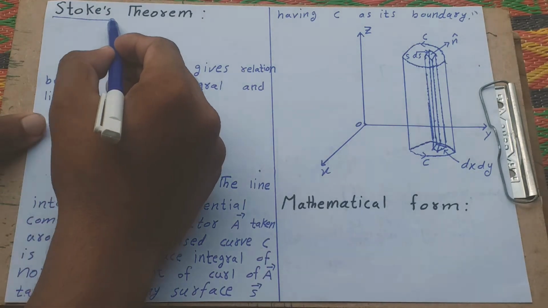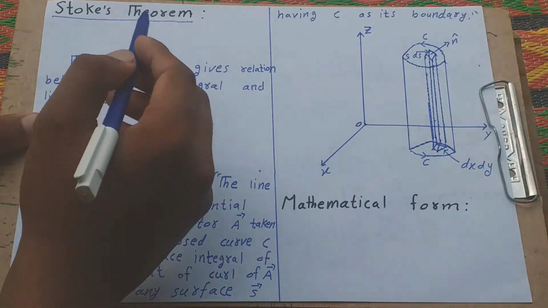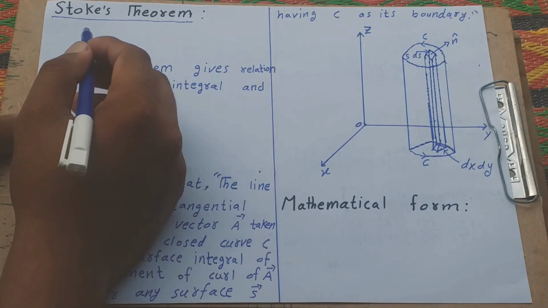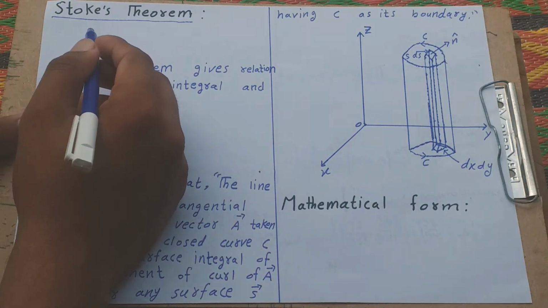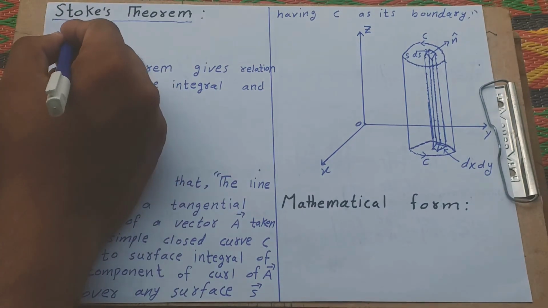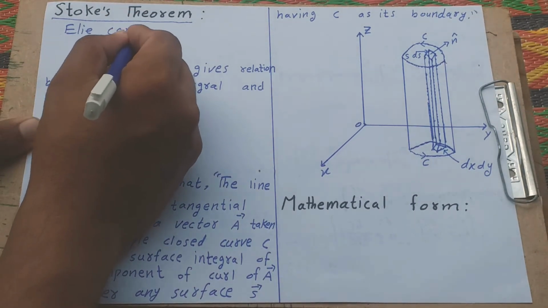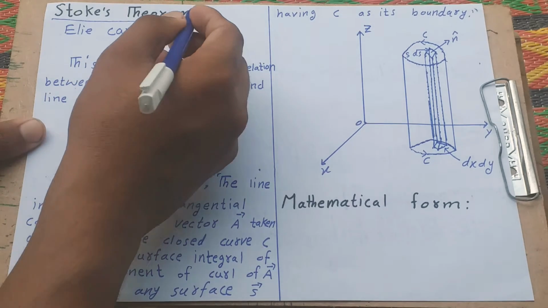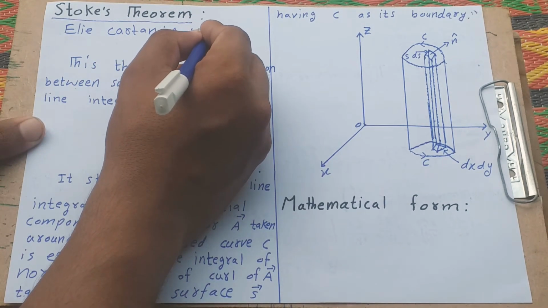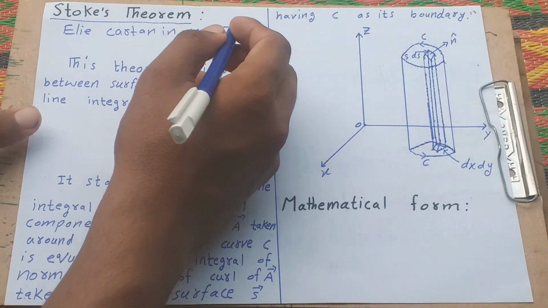Today our topic is Stokes theorem. Stokes theorem was formulated in its modern form by Élie Cartan in 1945.